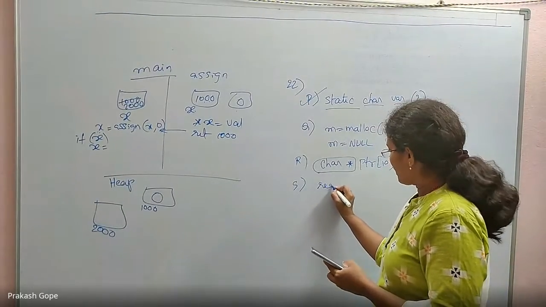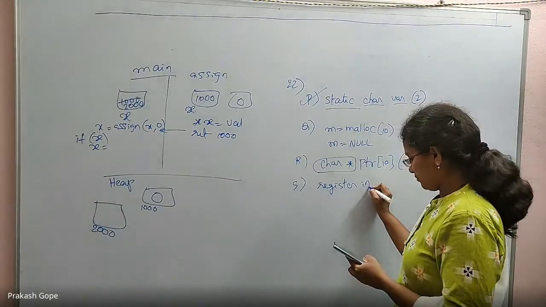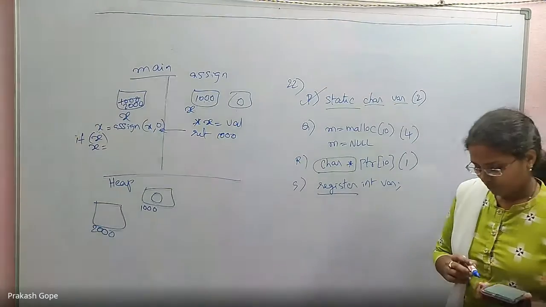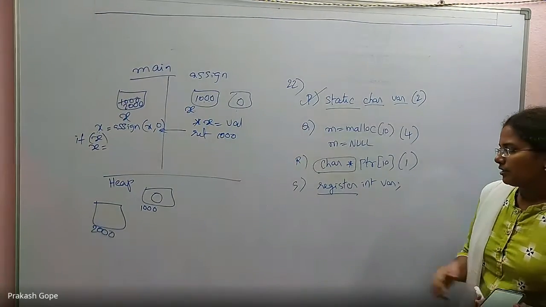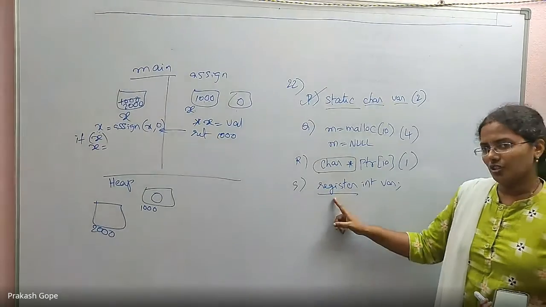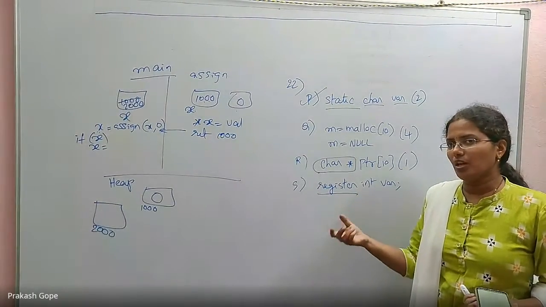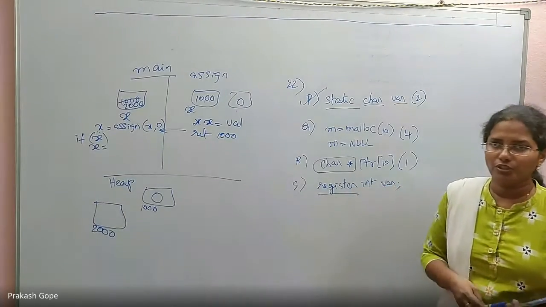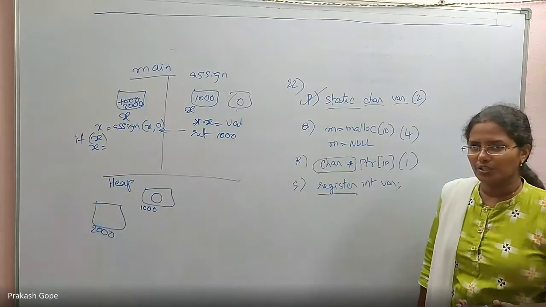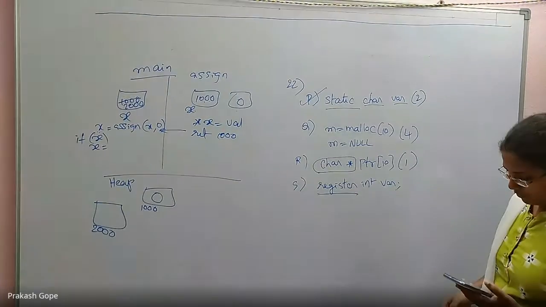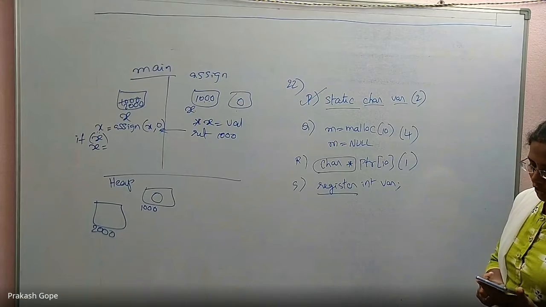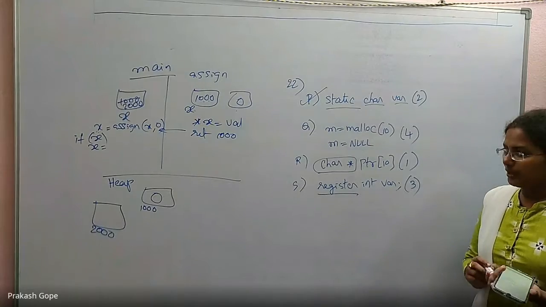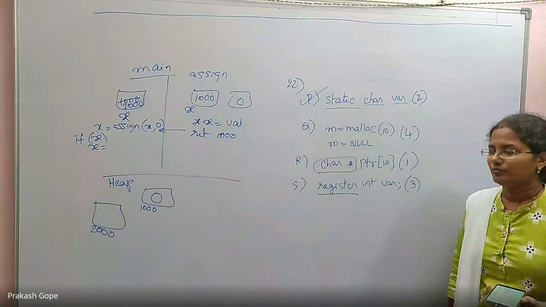Yes, register in RAM. You know this storage class, right? Auto, register, static, extern. Register is requesting the CPU to allocate a CPU register so that you can store the value of this variable in that CPU register. Instead of a memory location, you want to store it in a CPU register. So it is mapped with the request to allocate a CPU register to store the data. So this is 3. So this is the mapping for question number 22.